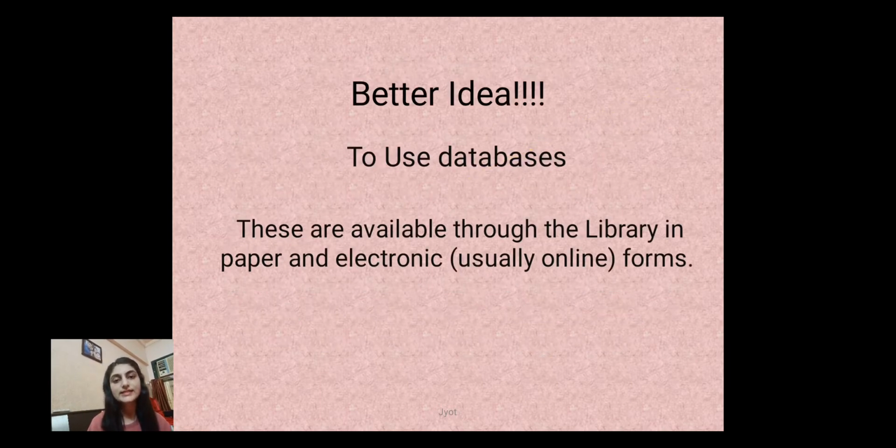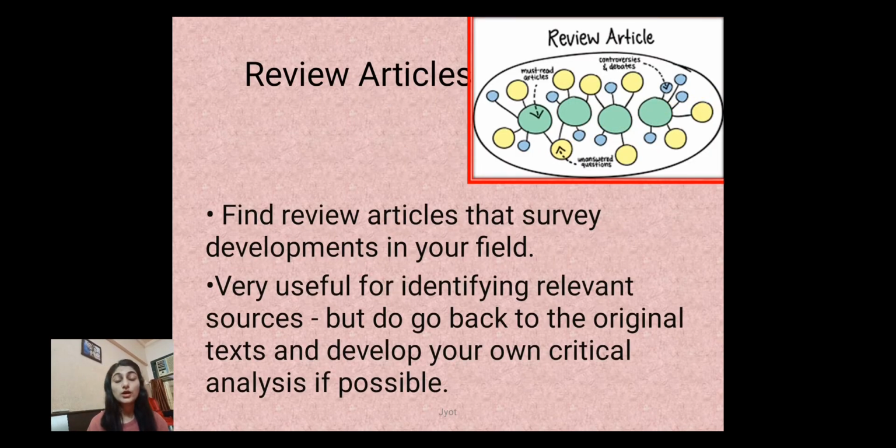So what is the next idea? Instead of Google, the better idea is to use databases. These databases are available through the library in paper and electronic forms. One of the great ways of doing a literature review is going through review articles. Review articles give you the development which has happened in that particular field in a systematic way, and they are very useful for identifying relevant sources. Many things will be given in those review articles, and references must also be there.